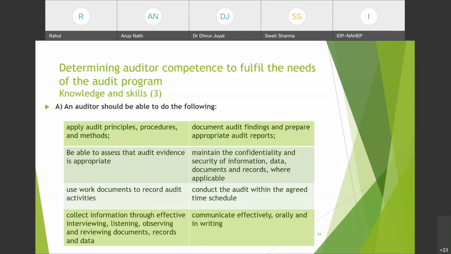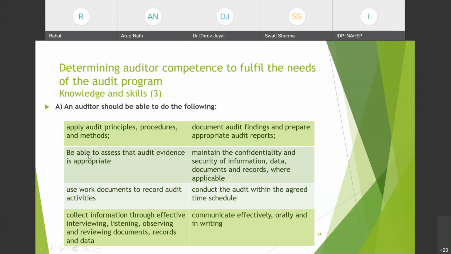Next come what knowledge and skills are required for an auditor. So an auditor should be able to do the following. An auditor should be able to perform the following activities effectively: apply audit principles, procedures and methods. जो भी audit principles, procedures और methods develop किए गए हैं through an organization, वो auditor उसको apply करना आना चाहिए while conducting the audit.